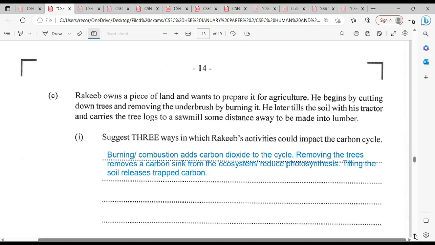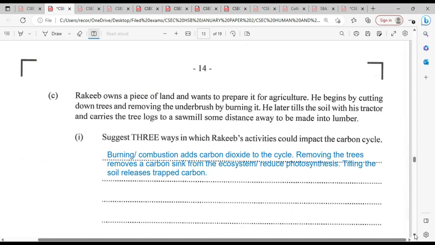and wants to prepare it for agriculture. He begins by cutting down trees and removing underbrush by burning it. He later tills the soil with his tractor and carries the tree log to a sawmill some distance away to be made into lumber. Suggest three ways in which Rakib's activities could impact the carbon cycle.